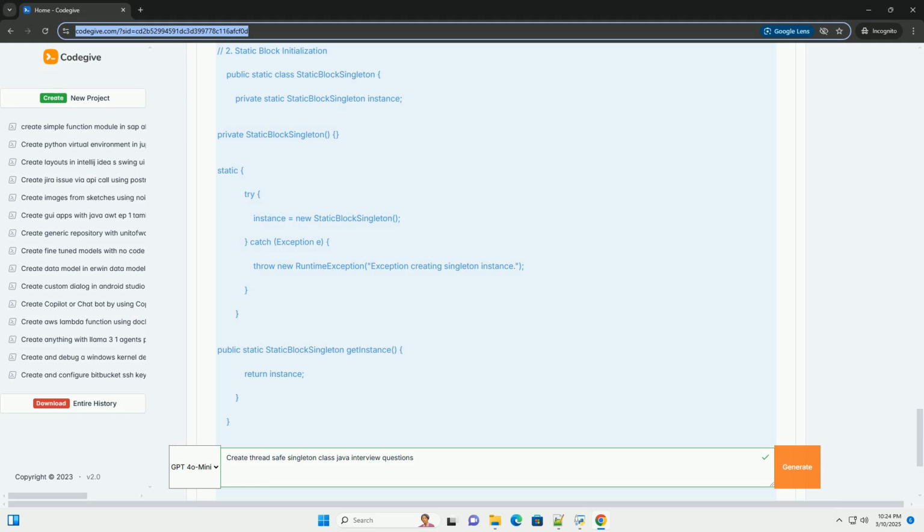Q: How can you prevent the creation of multiple singleton instances using reflection? A: You can add a check in the singleton's constructor to throw an exception if an instance already exists. This prevents reflection from creating a new instance by throwing an illegal state exception. All the lazy loading implementation example code showed the prevention method.